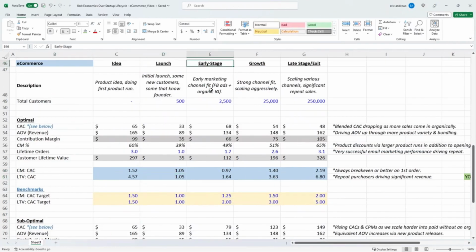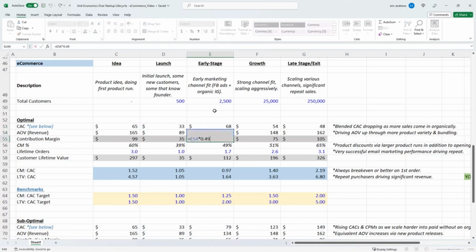Now we get to early stage. So we have some early marketing channel fit, which for us is Facebook ads and organic Instagram. So we're getting kind of a mix. And at this point, we're able to drive 2,500 orders, and our CAC is $68. And then our AOV is $134, and our contribution margin at this point is 49%. So we're not discounting as much. We're getting some better efficiency in the business.